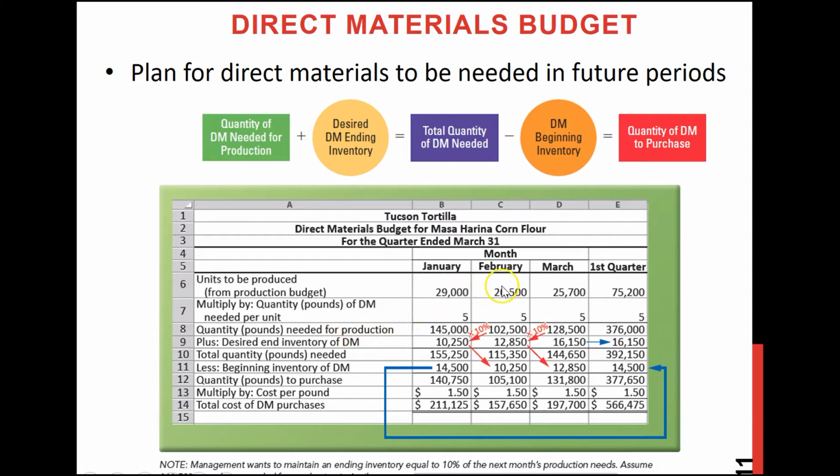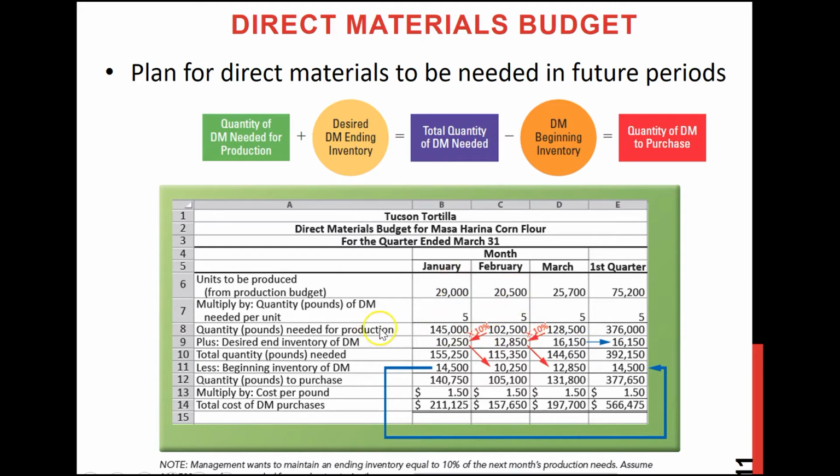So you have your targeted production numbers, and then you multiply by how much raw material or direct material is needed. In this case it is tortilla, so the raw material is the flour. They need 5 pounds of flour for each case.